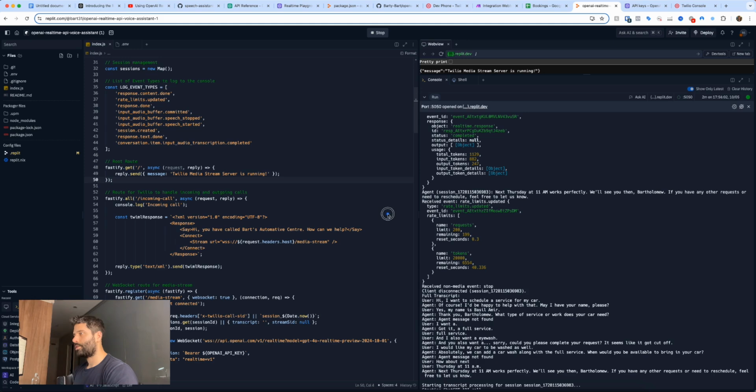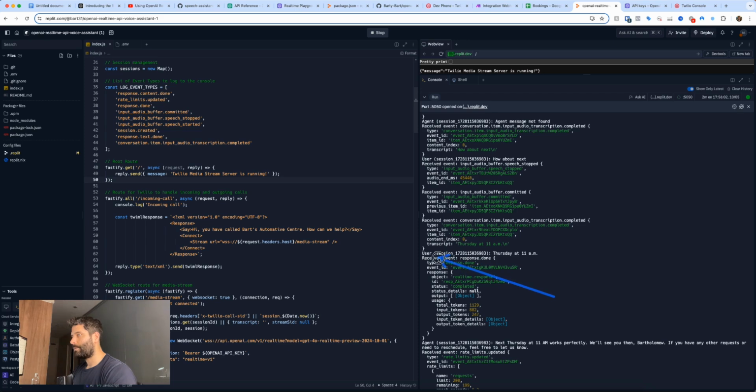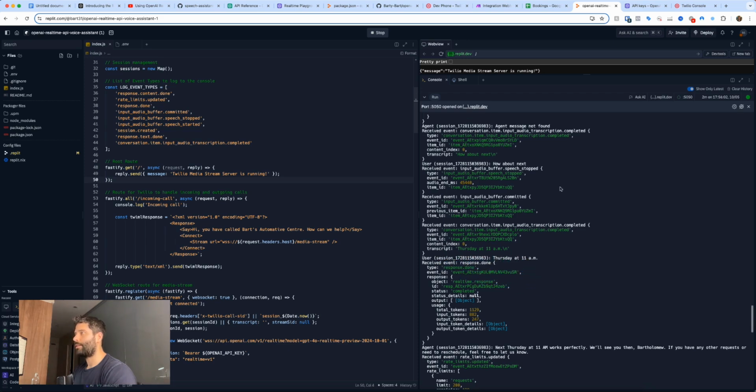All right, see ya. So as you can see, we've got a bunch of logs here. For example, this is an agent response. This is exactly what the AI agent said to us. This little bit here, which is session underscore, this is the unique session ID variable, which lets us have simultaneous phone calls without them colliding. So if I keep scrolling up a little bit more, then I've got the user message, which is what I said, Thursday at 11. So how about Thursday at 11?